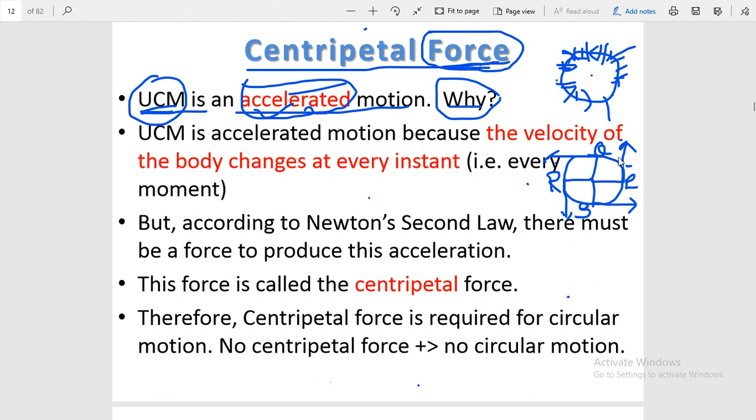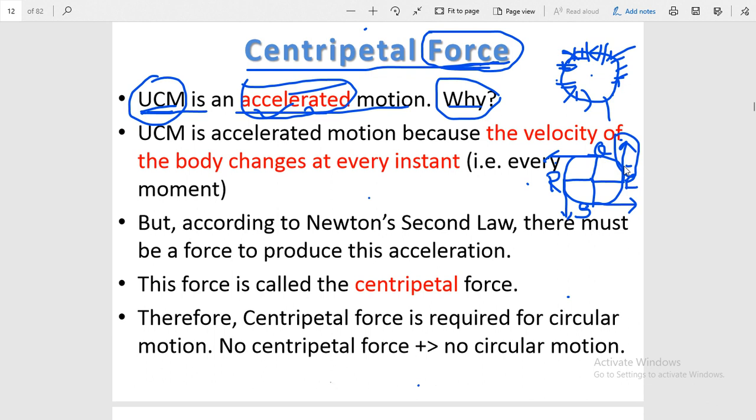So you can say that in the same motion, speed of the particle is same, but velocity is different. So change in velocity in this process is due to the change in direction of this vector. Okay, change in velocity is due to change in direction of vector, but not in magnitude.